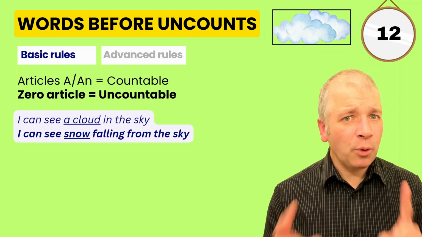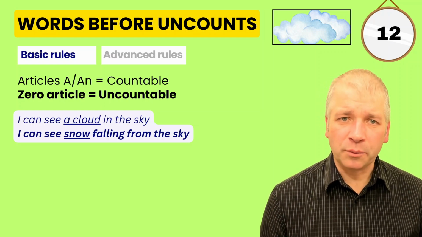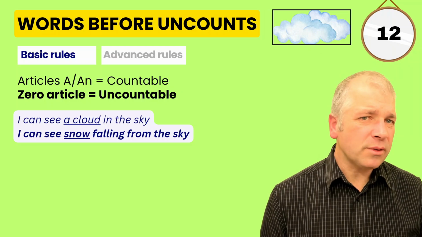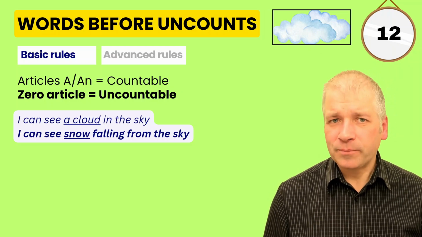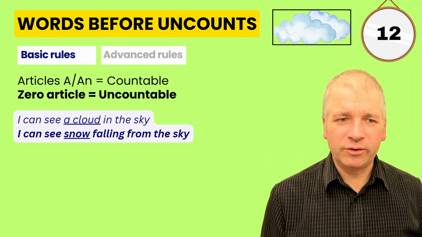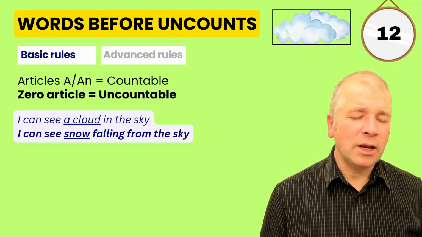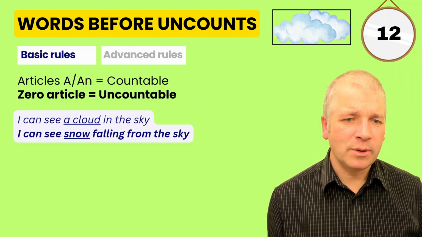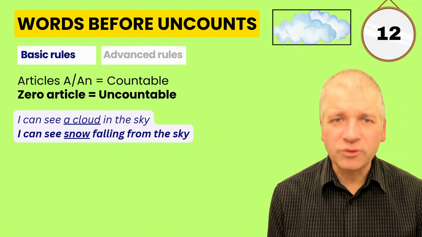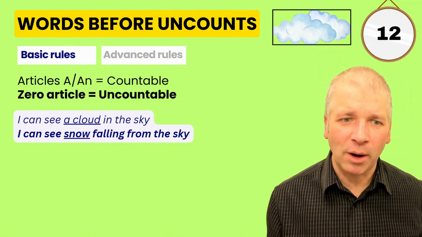And perhaps the most important rule is when it comes to articles. Articles are a, an, or the. Now, the can go with any word, but a and an can only go with countable nouns. With uncountable nouns, we don't use an article. We call it zero article.